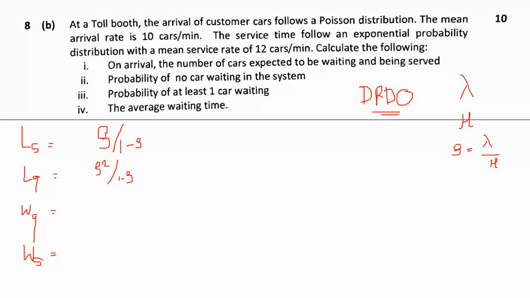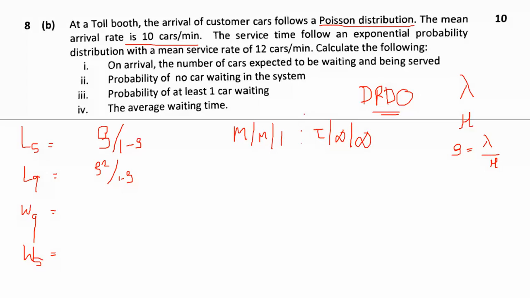So the question is, at a toll booth the arrival of customer cars follows a Poisson distribution and the mean arrival rate is 10 cars per minute. Here, the one thing I want to clarify is that this is the Kendall's model we are following, that is M/M/1 with some number of servers, and infinity and infinity.